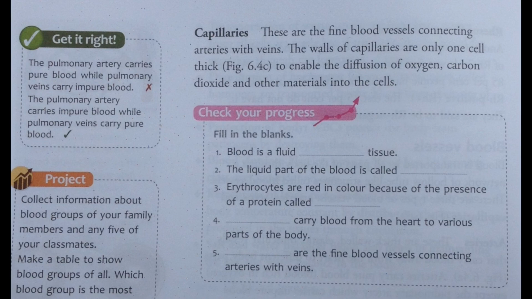Next, veins. These are thin-walled vessels with valves. These valves prevent the backflow of blood. The veins carry blood from different parts of the body towards the heart. Generally, veins carry impure blood or deoxygenated blood except the pulmonary vein. Blood capillaries: fine blood vessels which connect arteries and veins are called capillaries. These are one cell thick. They enable the diffusion of oxygen and carbon dioxide and other materials into the cells. That's all.